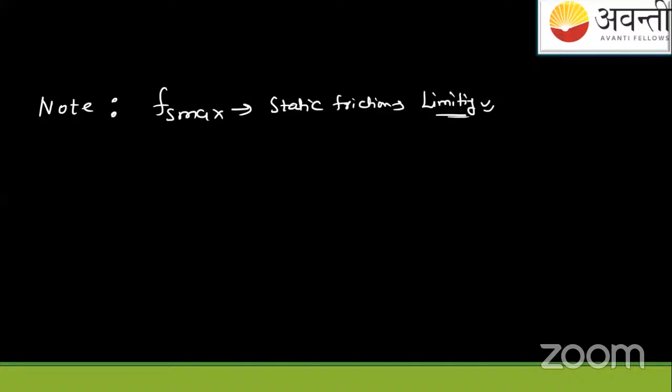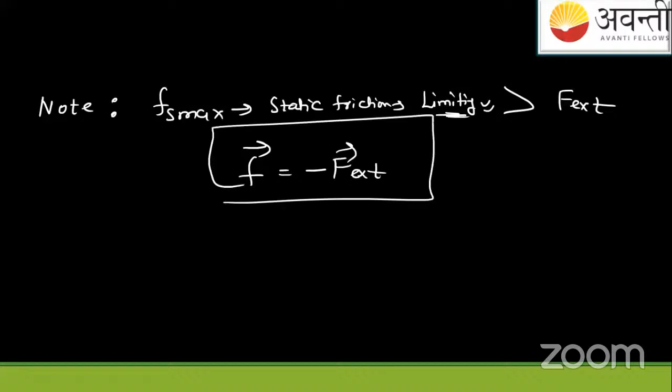A Genuine Balleri student says can't understand. Okay, I'm explaining you. It is very much greater than the applied external force. So we'll say friction force will be negative. If you consider vector, it will be the negative of the external applied force. Simple. Here it was 1 i cap, so friction force will be minus 1 i cap.